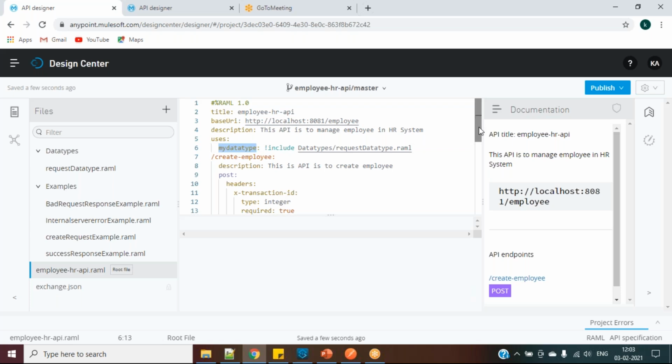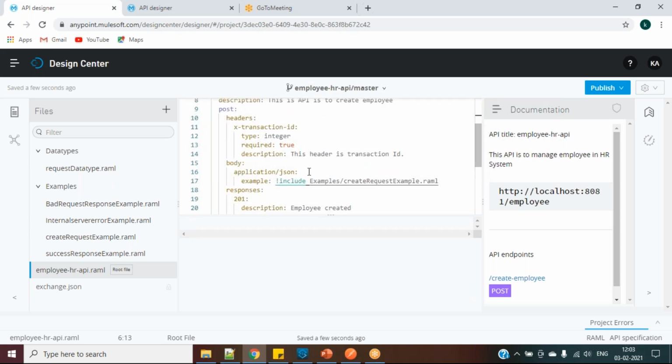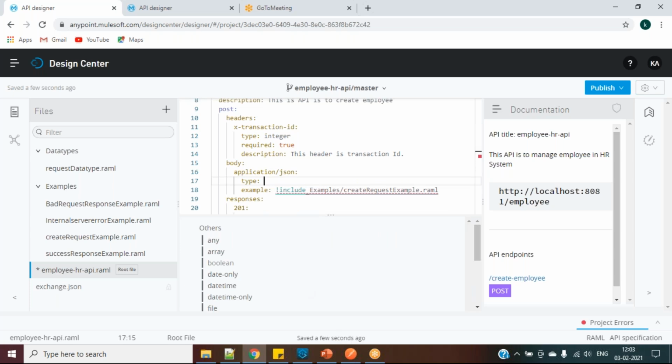So here we have created one type. From this type, we have to select which data type we want to use. Suppose here in application JSON example, I will click on enter and say I will be having type, which type I want to use. If you see here, my data type can be shown here. So I'll click on my data type dot. In my data type one, I have created request data type. That's all.